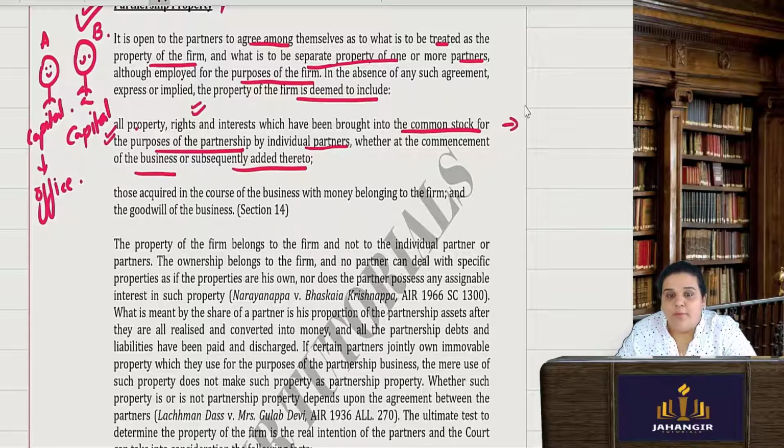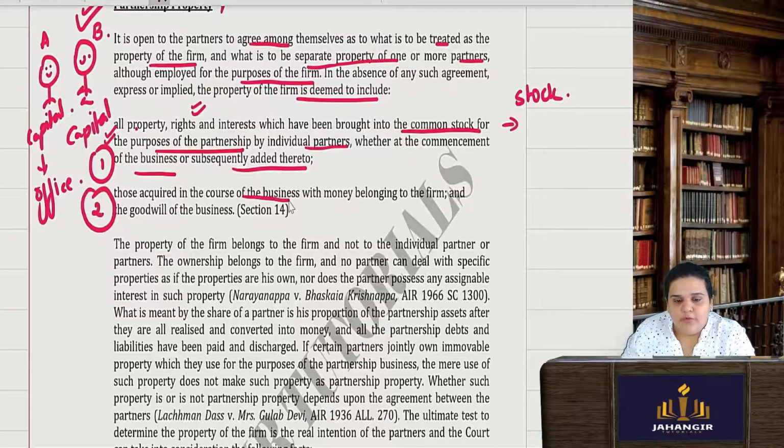Common stock means that with which they are carrying on the business, the trading, all the property in that stock, their rights, interests, etc., which were brought for the purpose of the partnership. Then that will be considered partnership property if there is an absence of agreement between the partners.